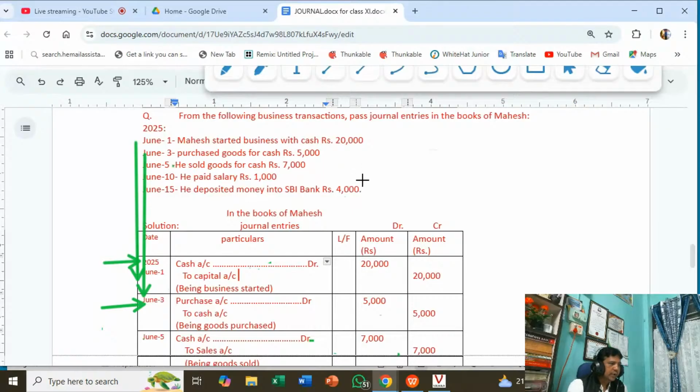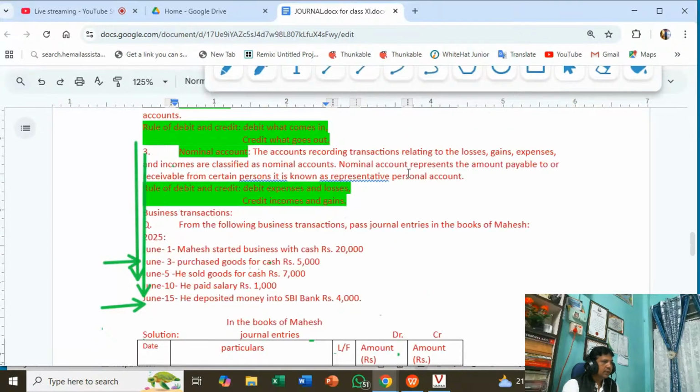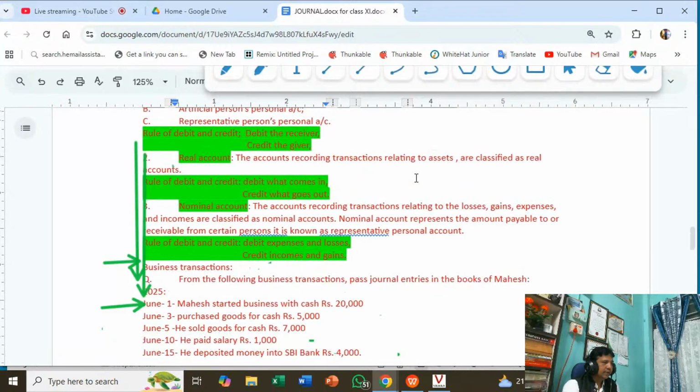Now you have to identify what accounts are involved in this transaction. Purchase of goods for cash. When you purchase goods, goods come in and cash goes out. So both are real accounts, stock. Then what is the rule of a real account? This is the rule of a real account: debit what comes in, credit what goes out.